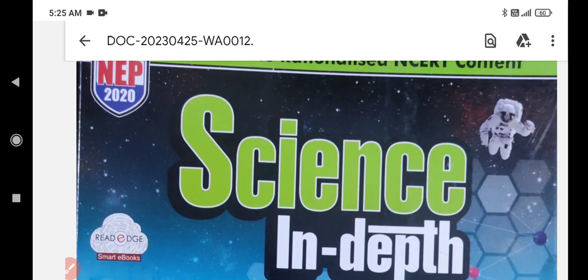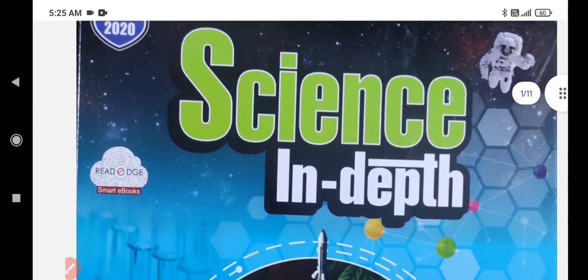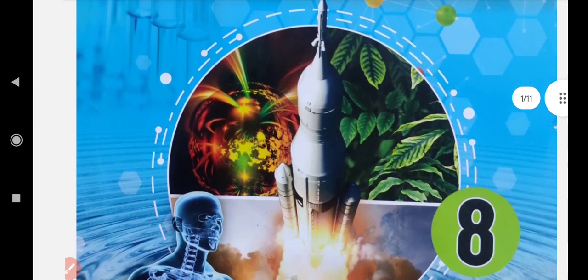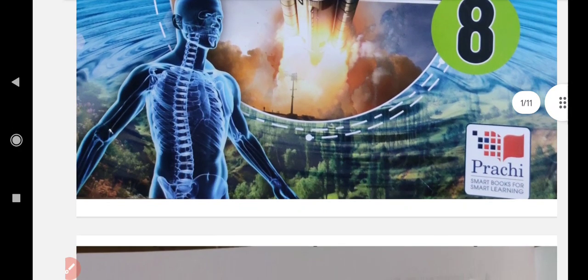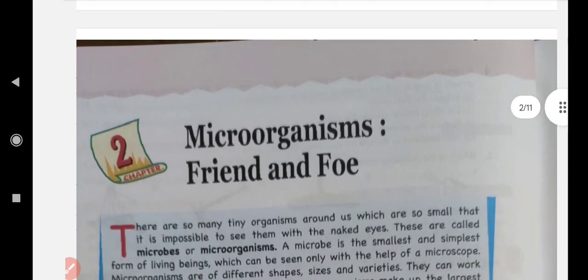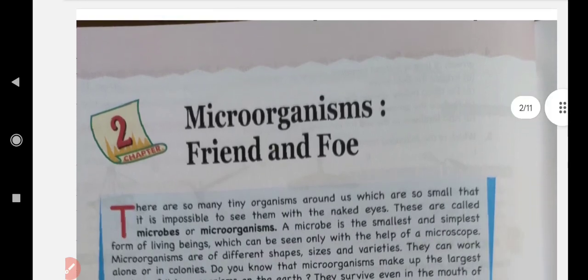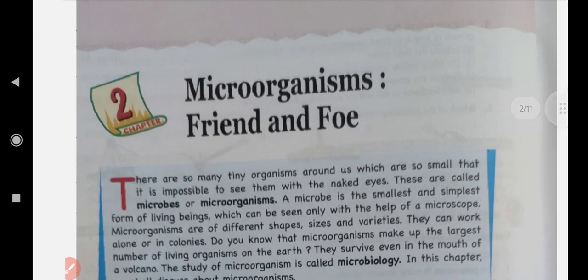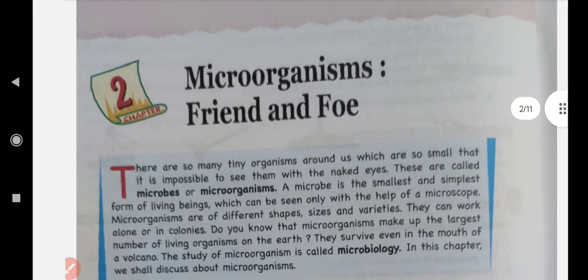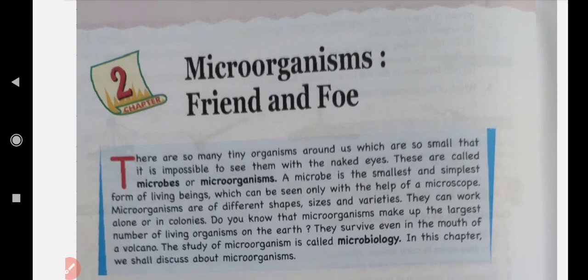Children, today we will see chapter 2. So, dear children, open your book and open page number 32. Microorganisms, friend and foe. Means which are beneficial and which are not beneficial.